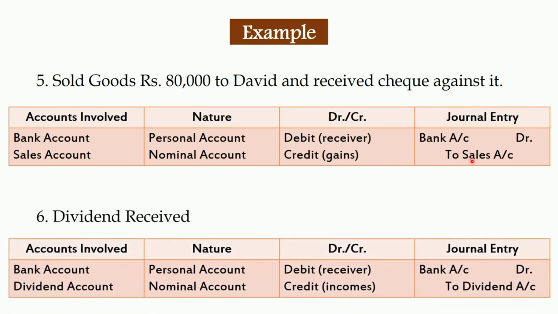Lastly, dividend received. Dividend is received, that is income is coming to the business. So the two accounts which are going to be involved in this case are bank account and dividend account. Now bank account is a personal account of the company, so you are going to debit the receiver, and dividend account is a nominal account, so you are going to credit the incomes. So the journal entry would be bank account to dividend account.